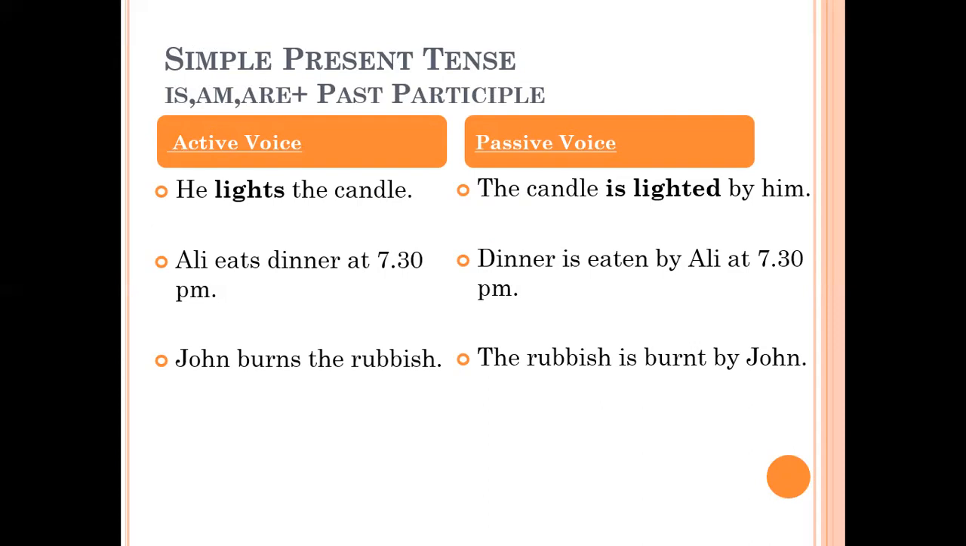Focus on the second example. Ali eats dinner at 7:30 p.m. Dinner is eaten by Ali at 7:30 p.m. Again, double verb. Is is the present form of the to be verb and eaten is past participle.